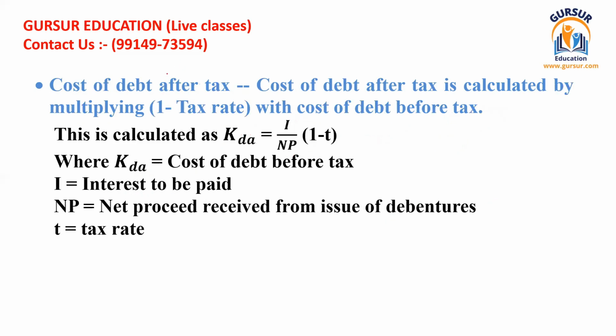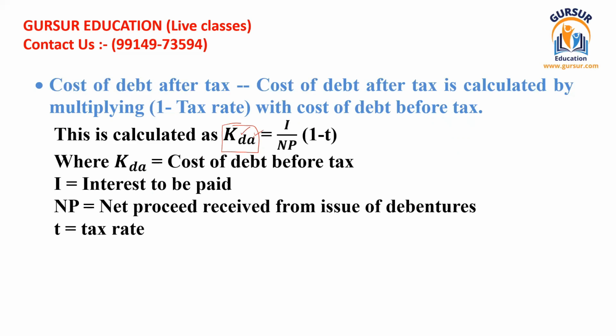The next is cost of debt after tax. When we talk about cost of debt after tax, we have to take into consideration the tax rate as well. So how is this calculated? It is written as KDA. Here D stands for debenture and A stands for after tax.